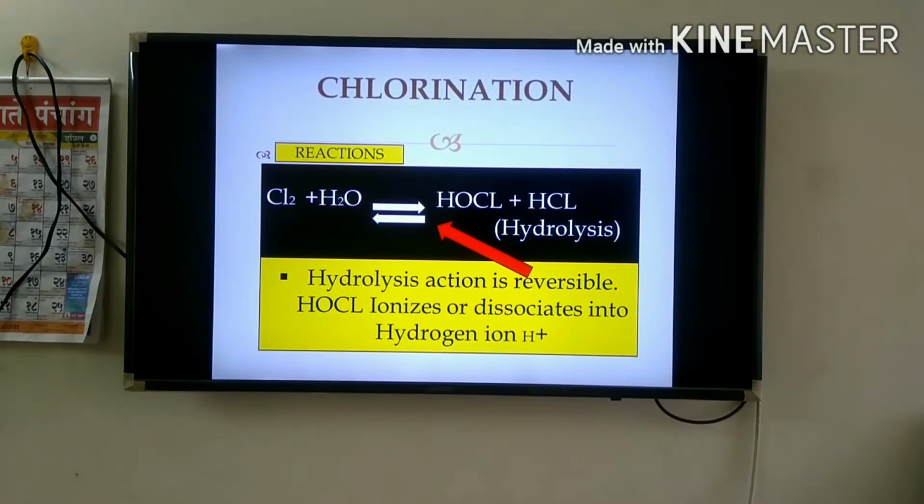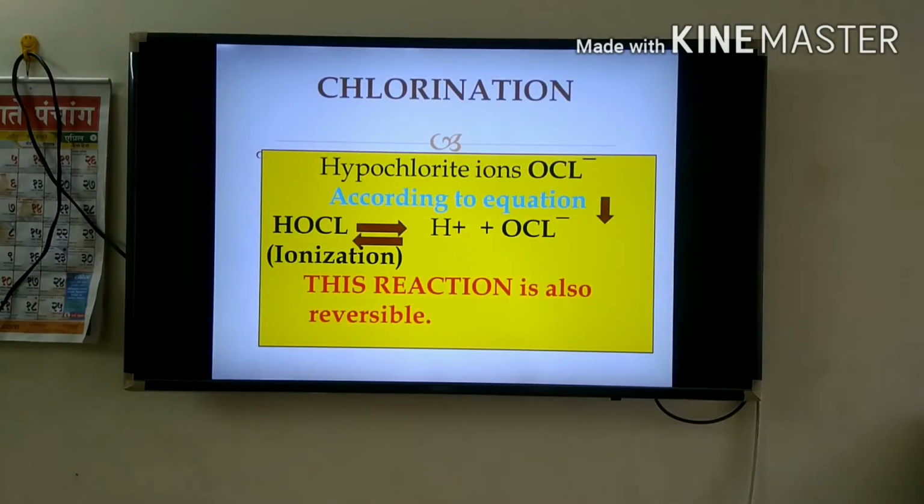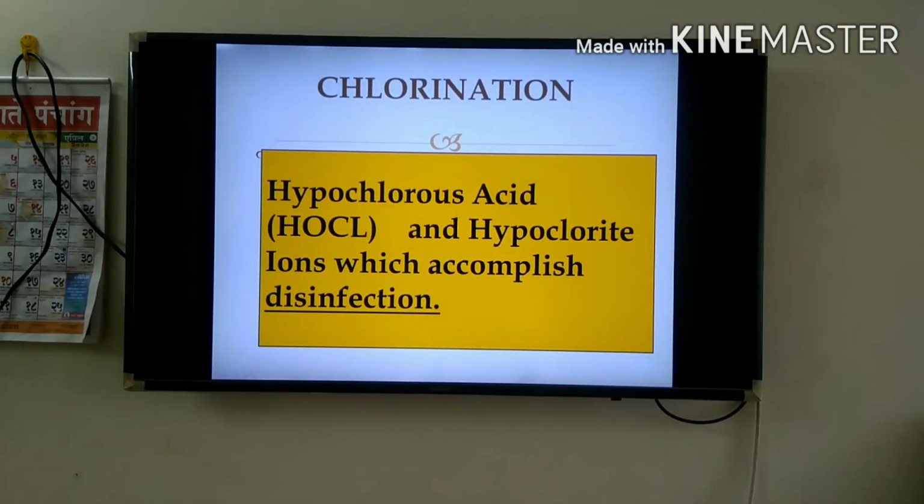The HOCl ionizes or dissociates into hydrogen ions, that is H plus, and hypochlorite ions, OCl minus, according to the equation HOCl, that is ionization, reversible action, gives H plus plus OCl minus. That means this reaction is also reversible. Hypochlorous acid HOCl and hypochlorite ions accomplish the disinfection process.